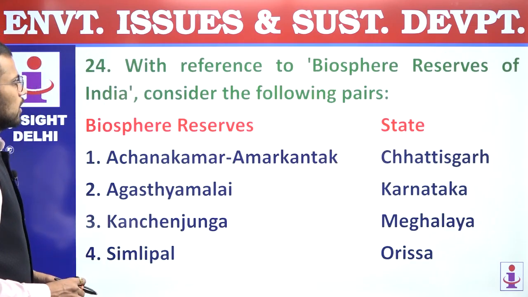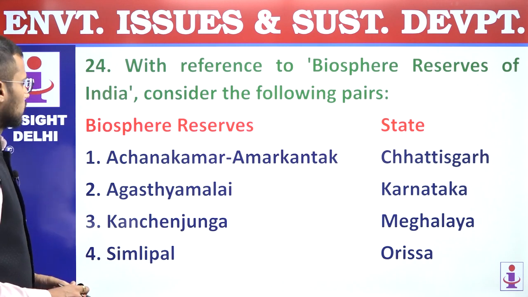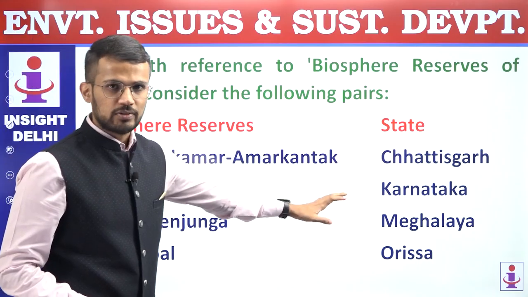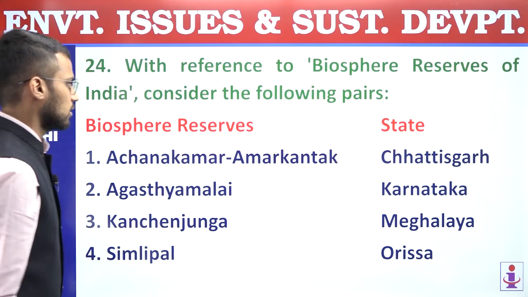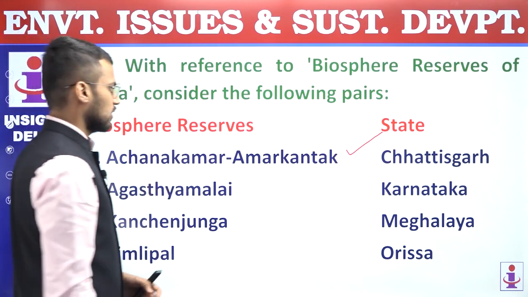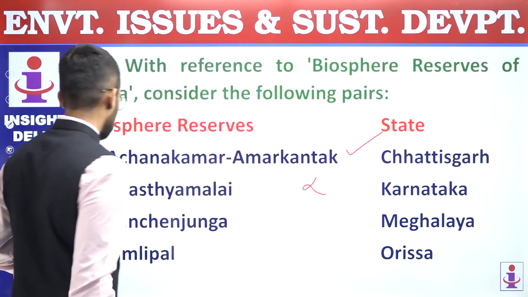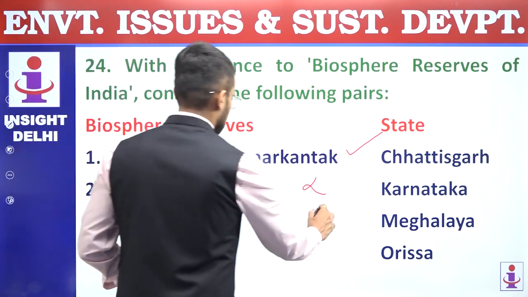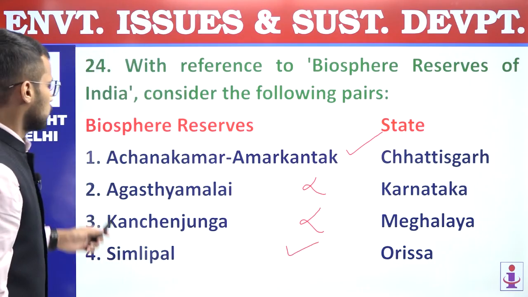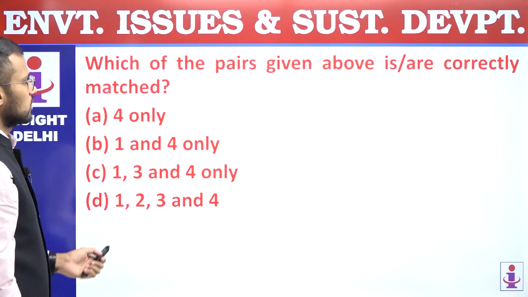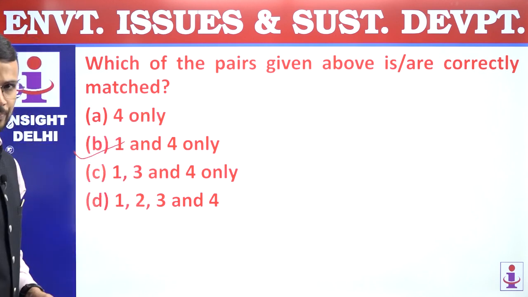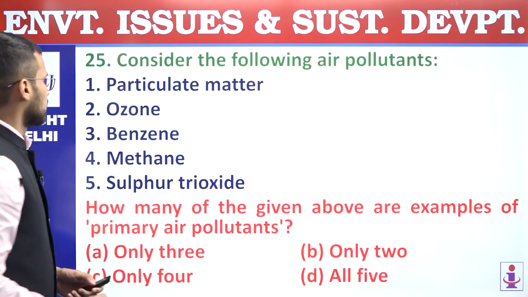24th, with reference to biosphere reserves of India, consider the following pairs. So on one hand we have biosphere reserves, and on other we have their states. So Achanakar Amarkantak is there in Chhattisgarh, correct. Agastya Malai is not there in Karnataka, it is there in Kerala. Kanchenjunga is not there in Meghalaya, it is there in Sikkim. Simlipal Biosphere Reserve, yes, it is there in Odisha. Right, so answer is 1 and 4. We are supposed to find out which pairs are correctly matched. 1 and 4 are correctly matched, and that's why answer is B. 24, answer is B.